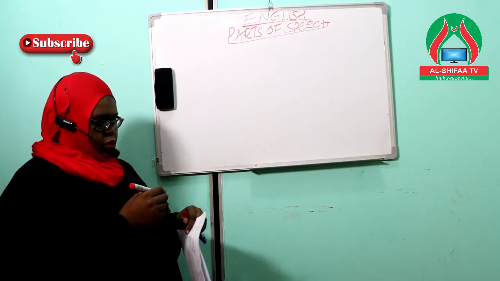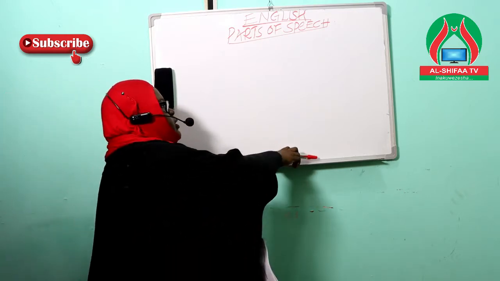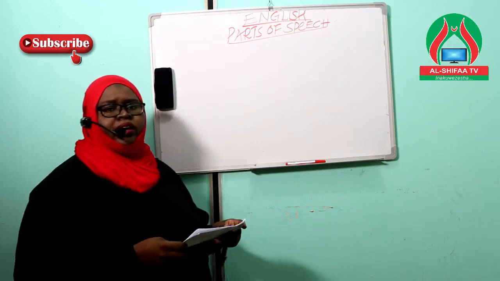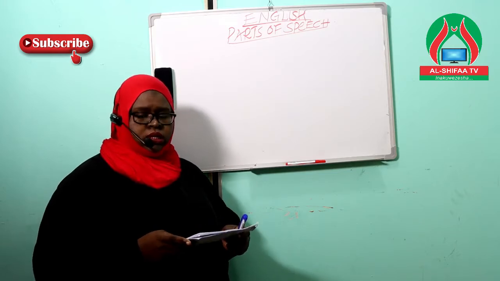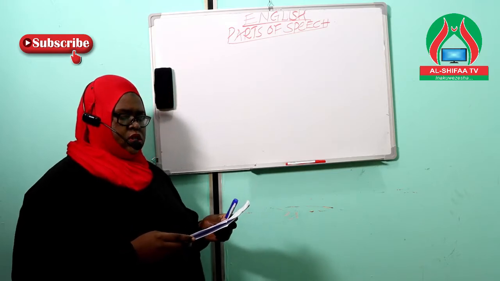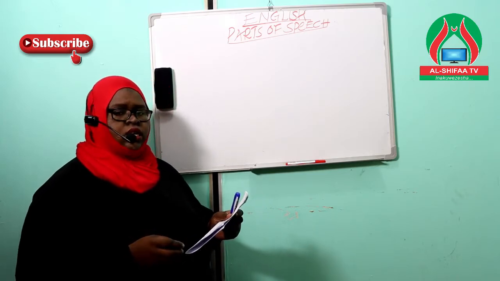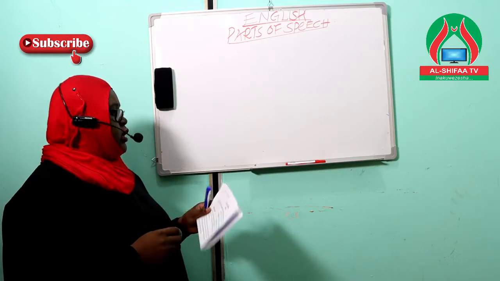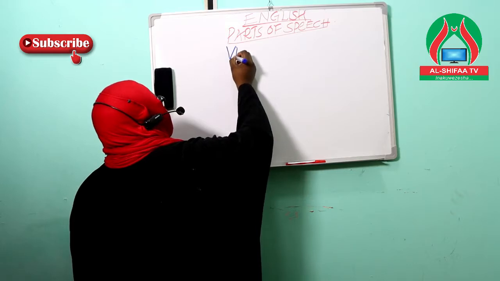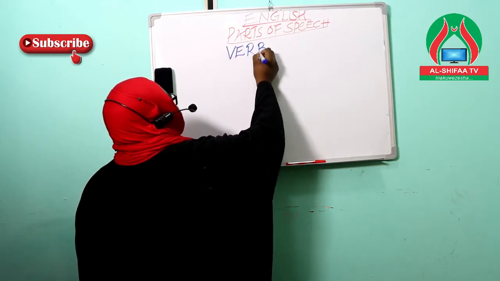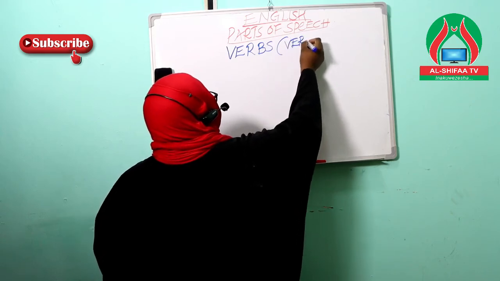So in today's lesson, we are going to talk about the parts of speech in the English language. And we have about 8 parts of speech in English, being nouns, pronouns, verbs, adjectives, adverbs, prepositions, conjunctions, and interjections. Now for today's lesson, we are going to talk about verbs, and precisely we are going to look at verb tenses.